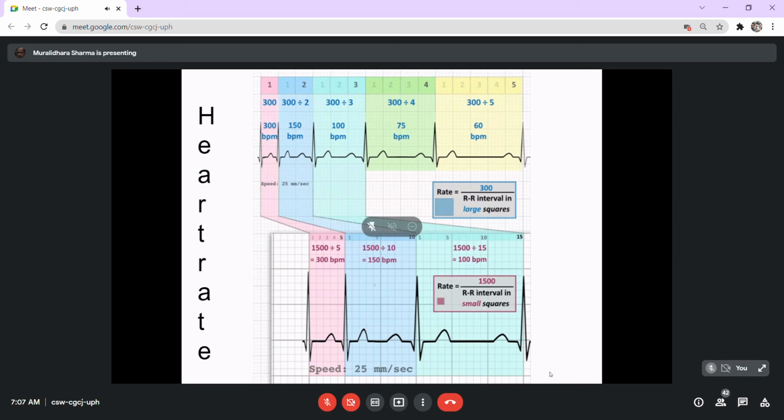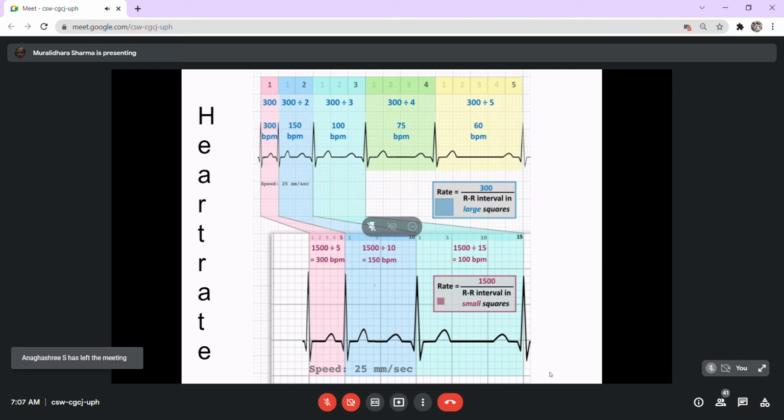Now, once you have considered these issues, the next part is you will have to decide about the heart rate. As we have already discussed earlier, the heart rate counted by palpation of the pulse and the heart rate counted by the ECG can be different. To calculate the heart rate by the ECG, there are many methods and many formulae. If you read the books, you will find a lot of them.